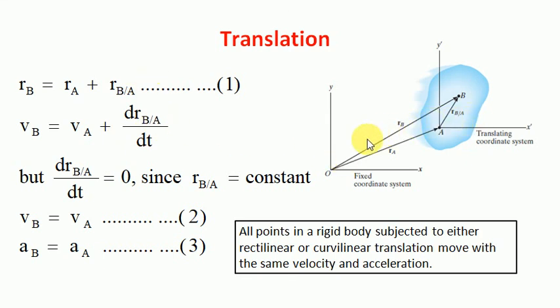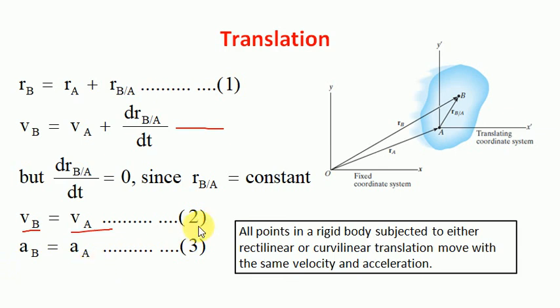Now if it is pure translation, then the position of particle B with respect to A will always be constant. That means during pure translation, RBA will always be constant. So if RBA is constant, then the derivative of RBA will be equal to 0. Hence from the above equation we get VB = VA, and if we differentiate again, we get AB = AA.